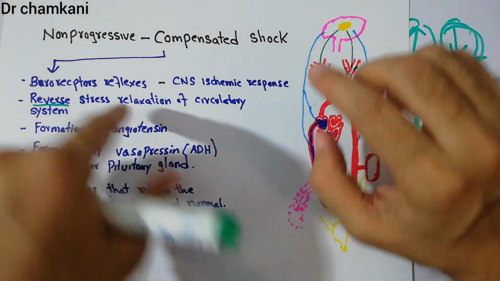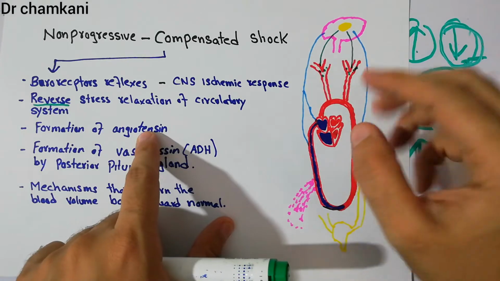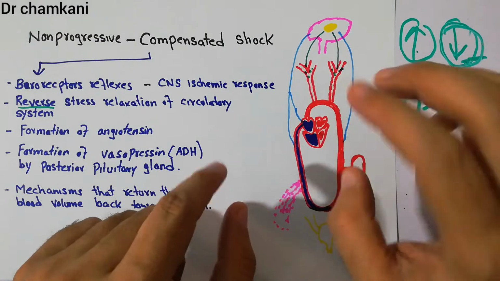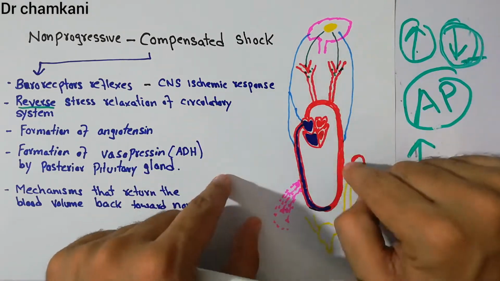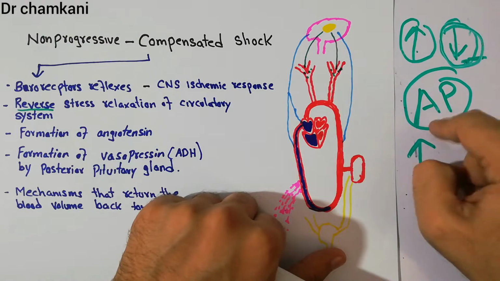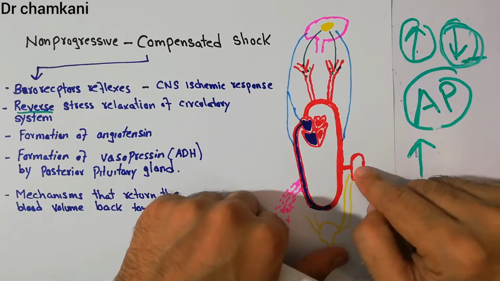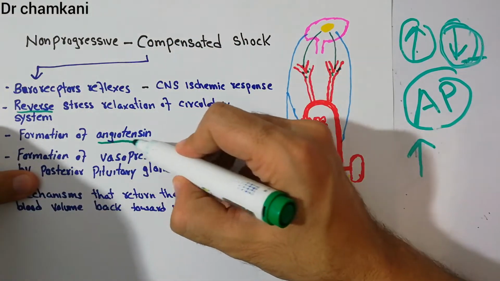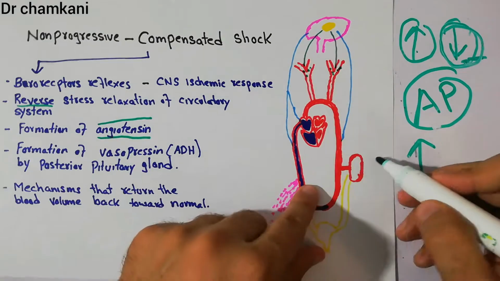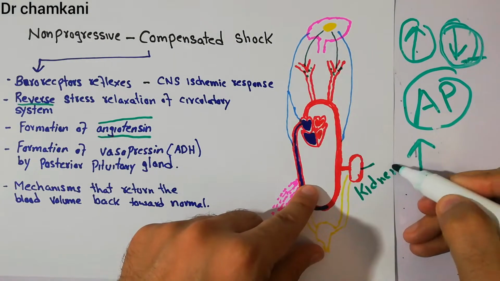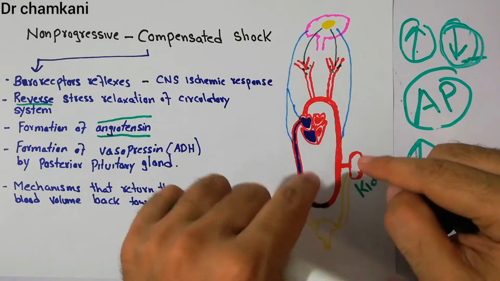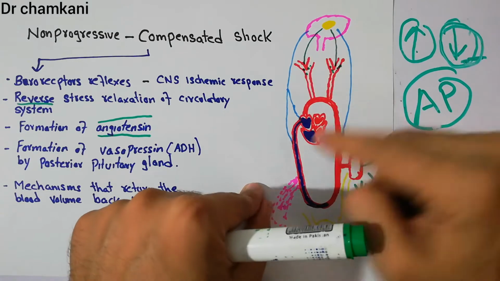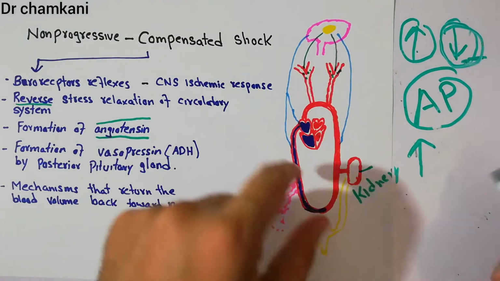Now, the third mechanism, another mechanism, is basically the formation of angiotensin. If these mechanisms are not able to maintain the arterial pressure, to maintain the perfusion, and still there is decreased blood supply, then the arterial pressure decreases so much that there is decreased perfusion of the body tissues, especially the kidney. Now, this is the kidney. When there is decreased perfusion of the kidney, a special substance known as angiotensin is secreted from the kidney. This angiotensin is secreted because of the fall in the arterial pressure. It will help again in the constriction of the arterioles, constriction of the veins, and it will also help in fluid retention.